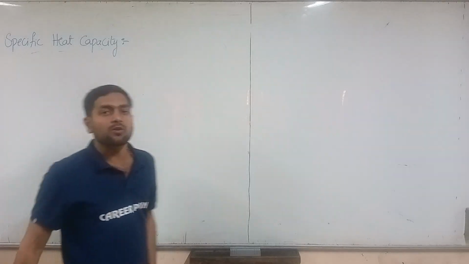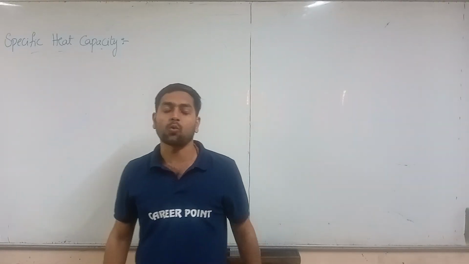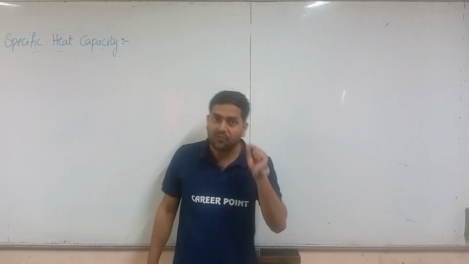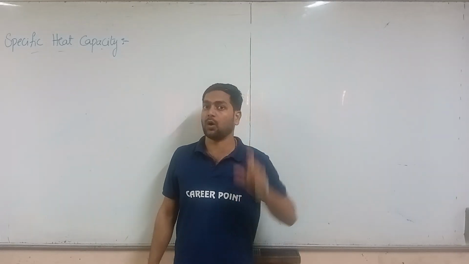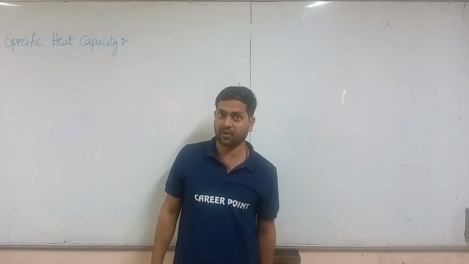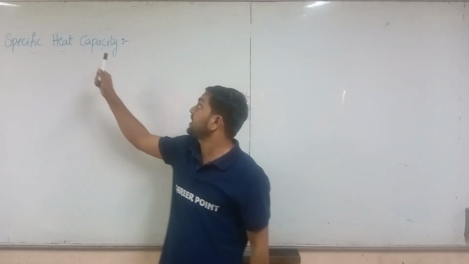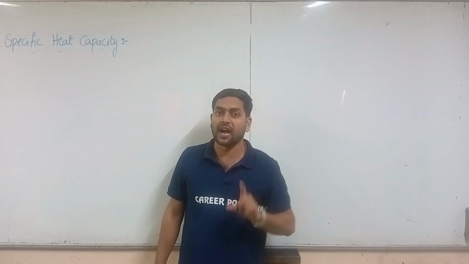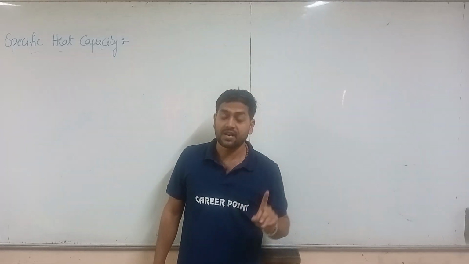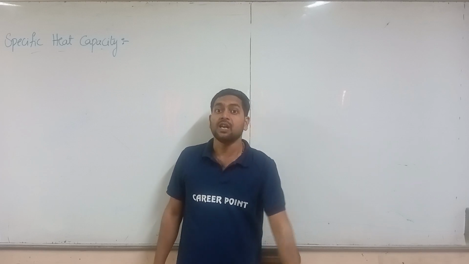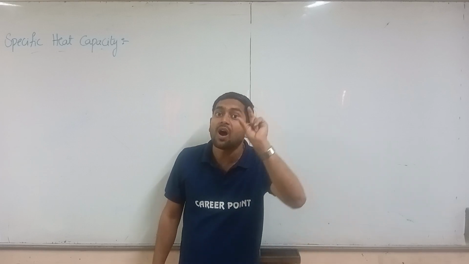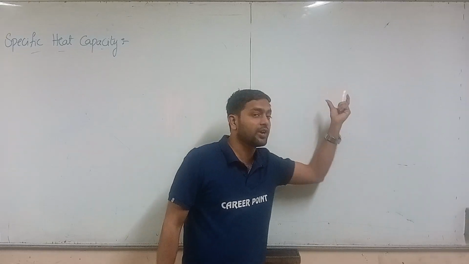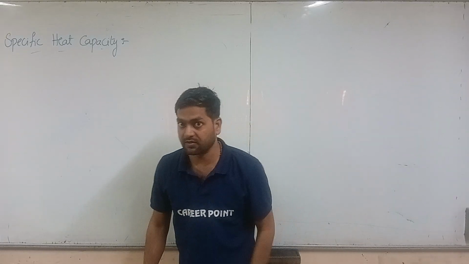So, in calorie we have seen that it is the energy required to raise the temperature by 1 degree Celsius of 1 gram of water, right? In specific heat capacity, we are going to use the energy required to raise the temperature by 1 degree Celsius of 1 gram of the substance. Here I am using the substance, and in the calorie we used water, right?